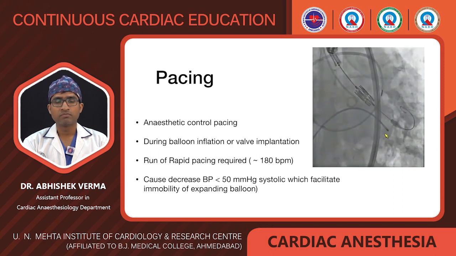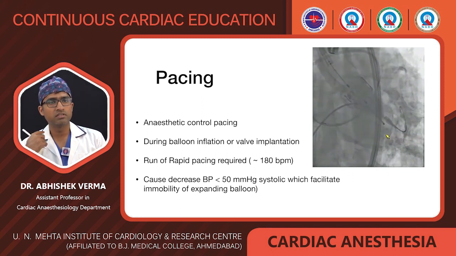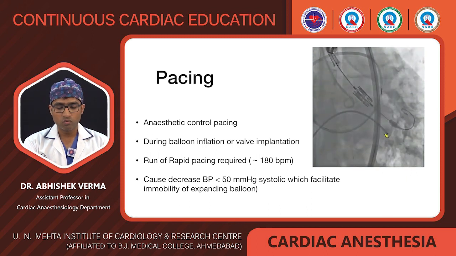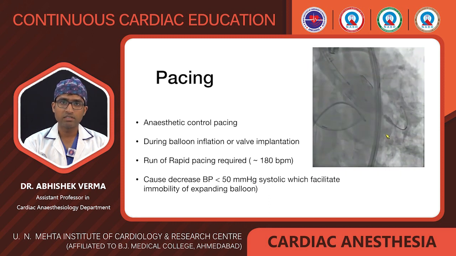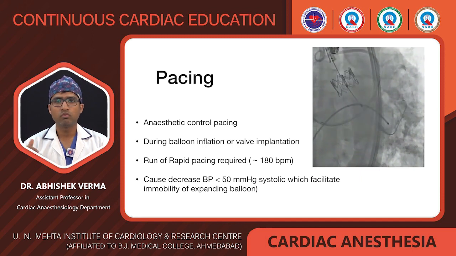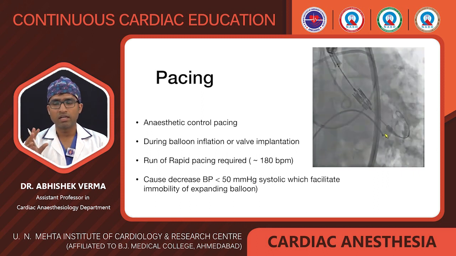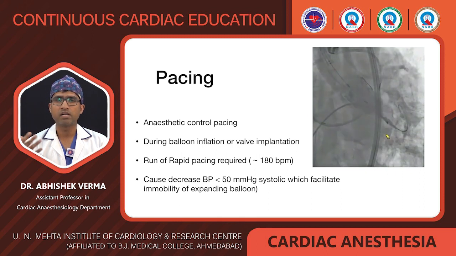Pacing is very important. It is under the anesthetist's control, because we have to put the sheath in the IJV, and we put the pacing wire at the RV apex and maintain the rhythm. It is very important when the balloon inflation or the balloon implantation is going on, we have to run a rapid pacing, approximately 180 to 200 beats per minute, which causes very little ejection from the LV to the aorta, and gives complete immobility of that aortic part where the balloon implantation is going on.